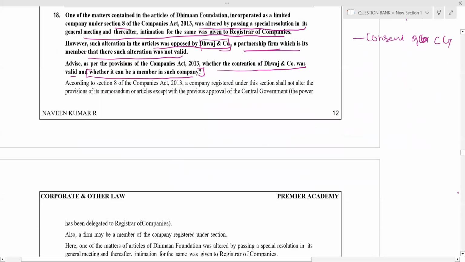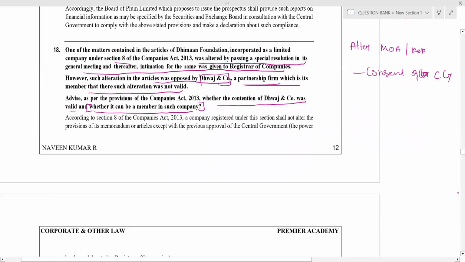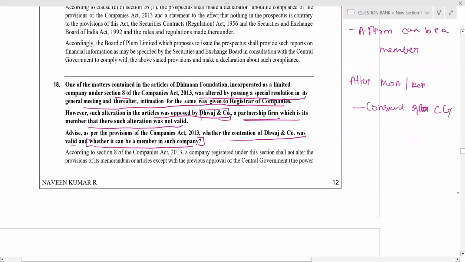Okay, that's what they are telling. But they are not telling you can pass a special resolution and you can alter. They are telling first you have to get the consent of the central government. Without getting consent of the central government, you cannot alter MOA or AOA of the Section 8 company. So what did Dawaj do? Dawaj, that partnership firm, can be a member in the firm. Now he will be called a member.